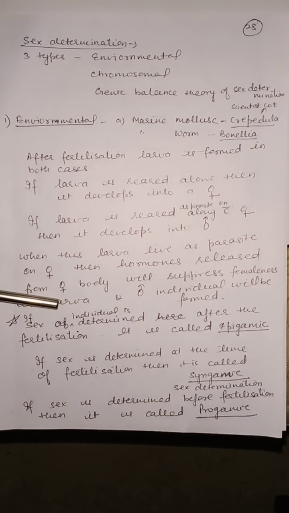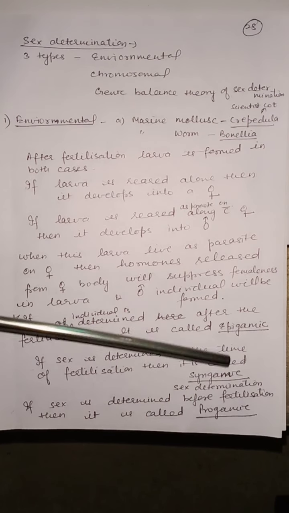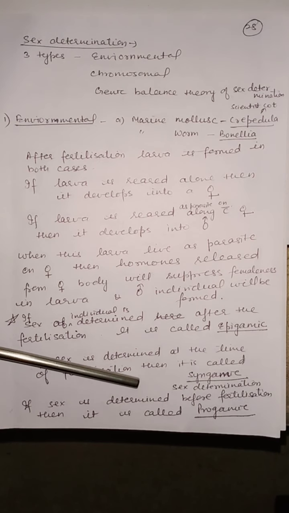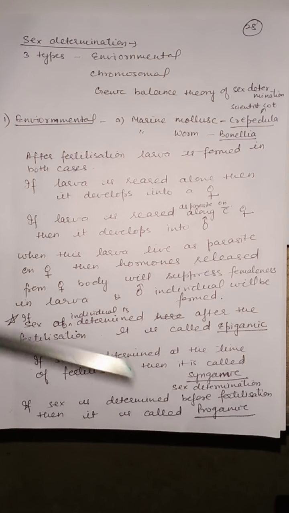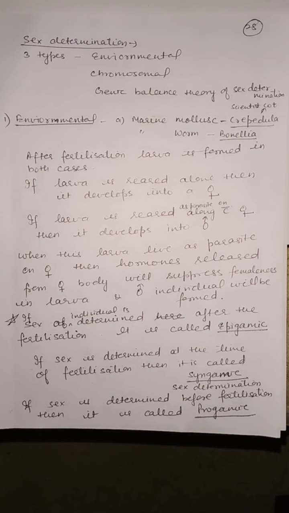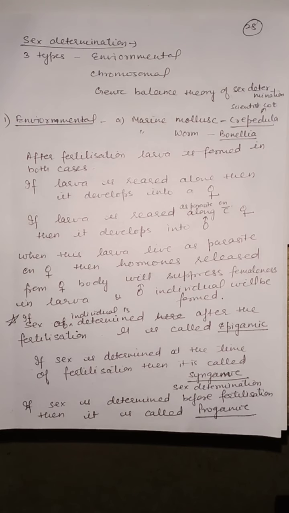If sex of individual is determined after the fertilization, then it is called epigamic type of sex determination. If sex is determined at the time of fertilization, then it is called syngamic. If sex is determined before fertilization, then it is called progamic sex determination. So sex determination is of three types: epigamic, syngamic and progamic.